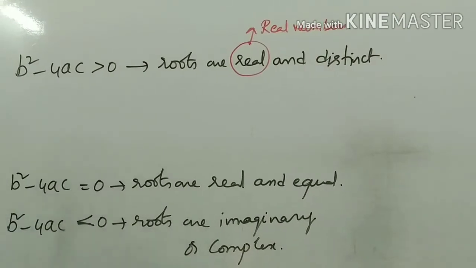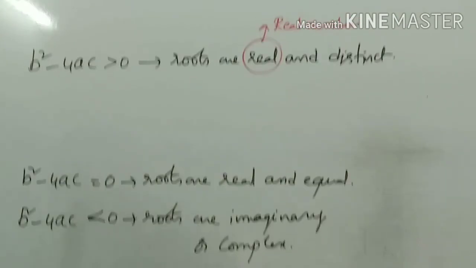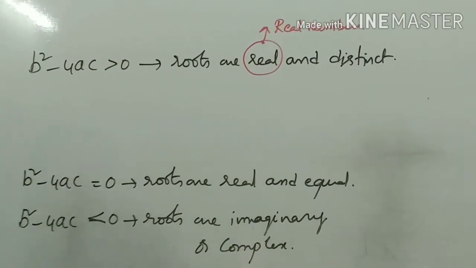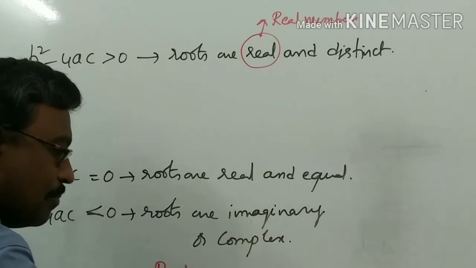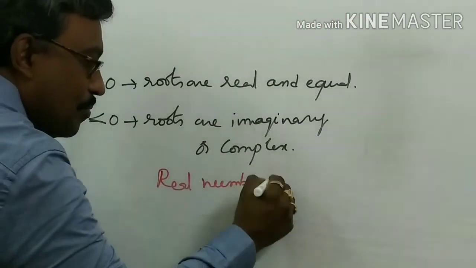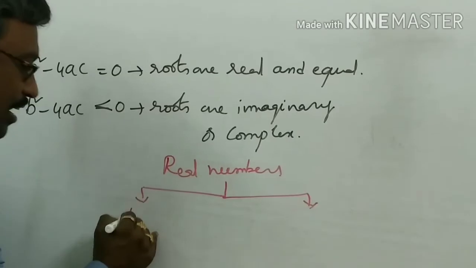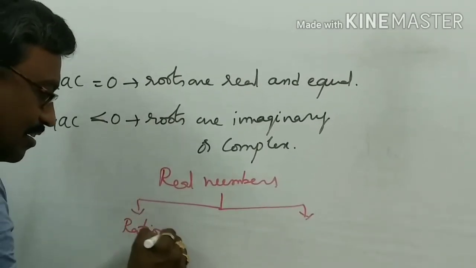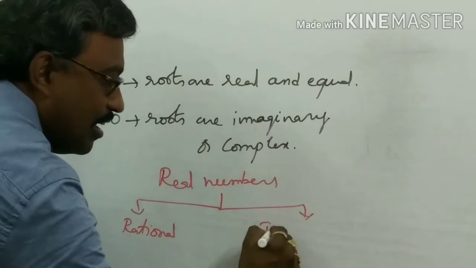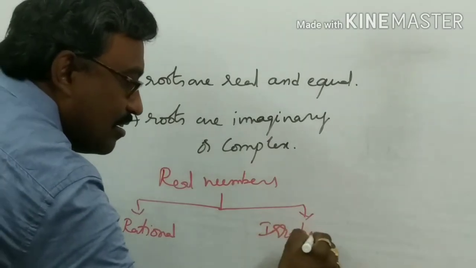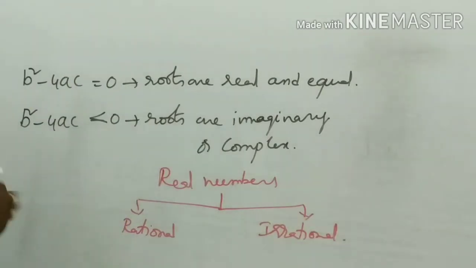Real numbers consist of two parts. Mainly we can divide them into two: rational and irrational. That means when will you get rational roots and when will you get irrational roots.